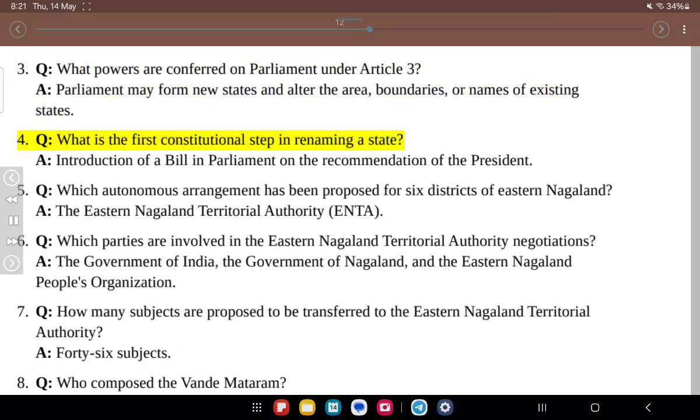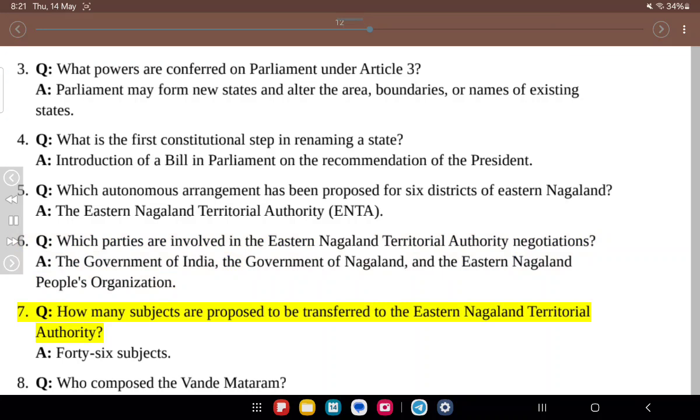4. Q. What is the first constitutional step in renaming a state? A. Introduction of a bill in Parliament on the recommendation of the President. 5. Q. Which autonomous arrangement has been proposed for 6 districts of Eastern Nagaland? A. The Eastern Nagaland Territorial Authority. 6. Q. Which parties are involved in the Eastern Nagaland Territorial Authority negotiations? A. The Government of India, the Government of Nagaland, and the Eastern Nagaland People's Organization.